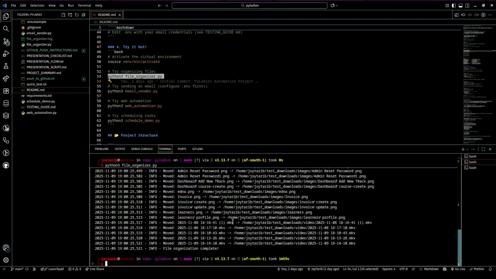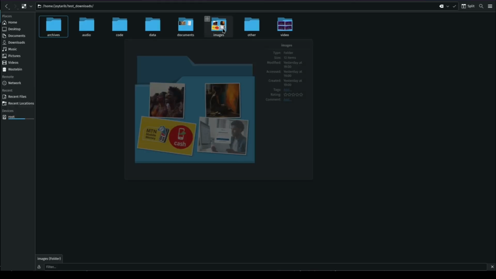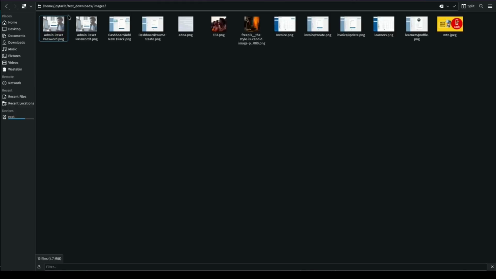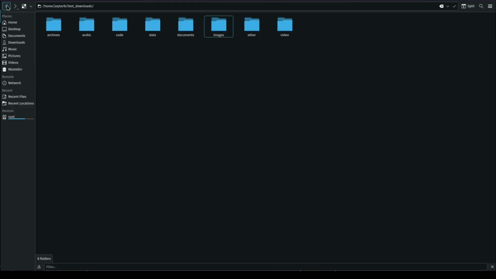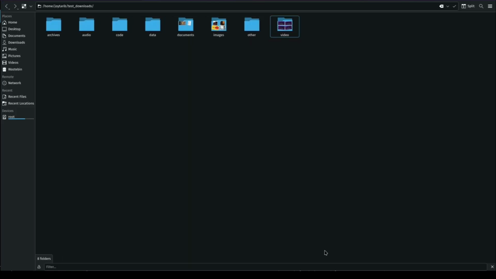And watch the output. It's showing us each file being moved, and done. In just a few seconds, everything is organized. Let me go ahead and show you on my file manager. So look at that. We now have folders for archives, audio, code, data, documents, images, videos, and others as well. Everything in its place. What would have taken me 15 minutes now takes 2 seconds.